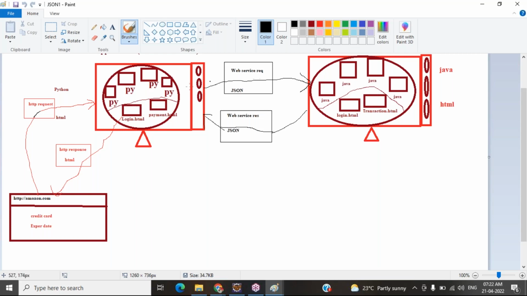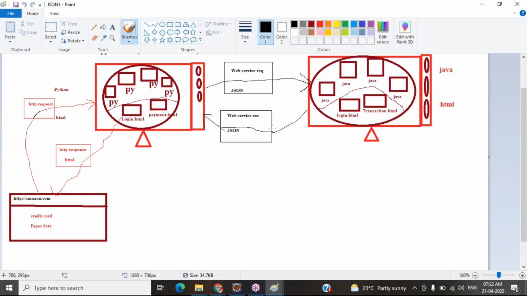While transferring the control from this application to this application, it is calling a web service, meaning an API, because this application is built in Python and this application is built in Java. So to communicate between the two, it is calling the API in the middle.